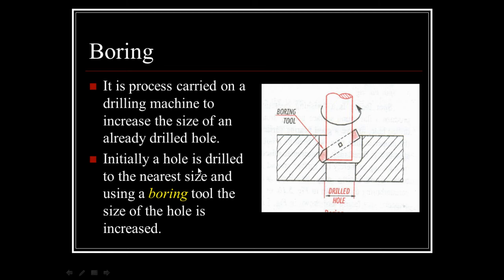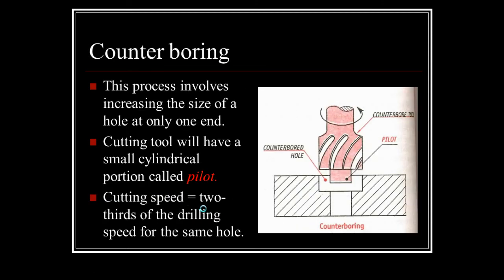Initially a hole is drilled to the nearest size, and then using the boring tool, the size of the hole is increased. The next is counter boring. A counterbore is a multi-tooth cutting tool which is used for enlarging the top of a previously machined hole.